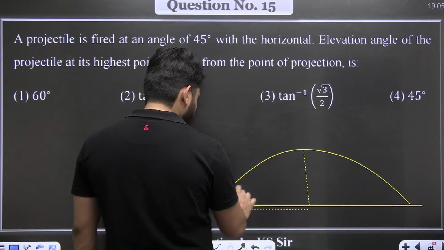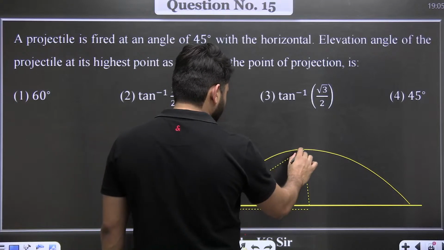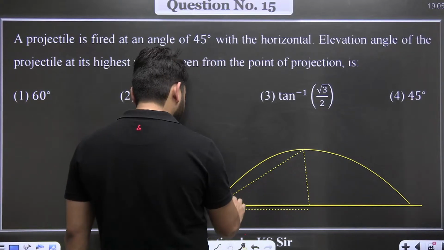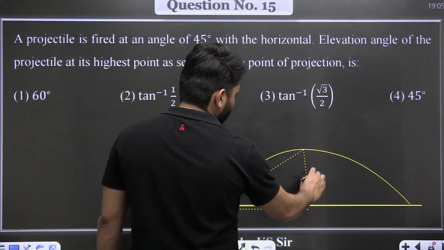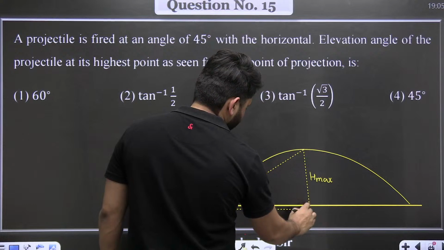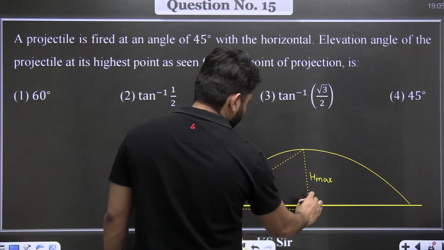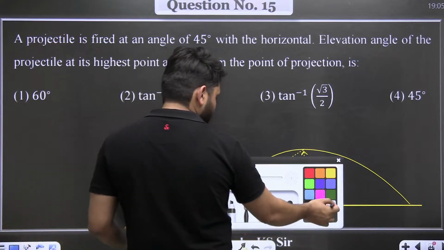This is the line of sight, no? What is the angle of elevation? This is h max, and this is r by 2.